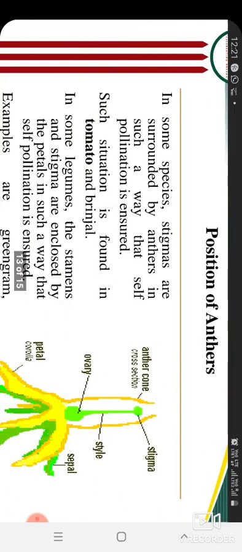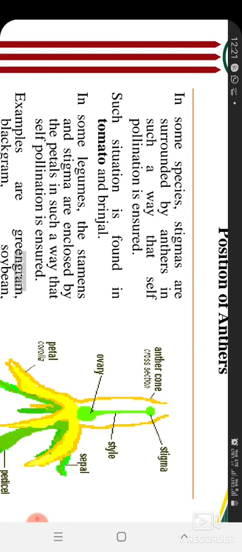The last is the position of anther. In some species the female part is surrounded by the anthers, so definitely the anther will fall on the same stigma.